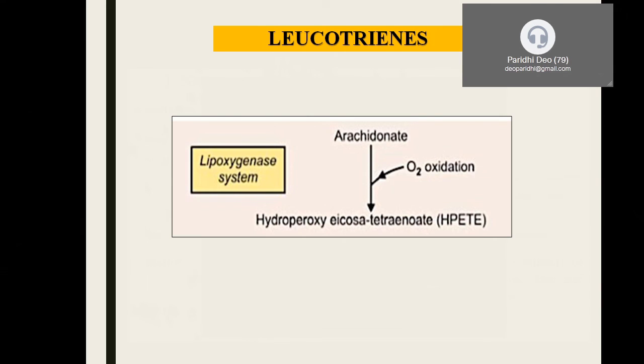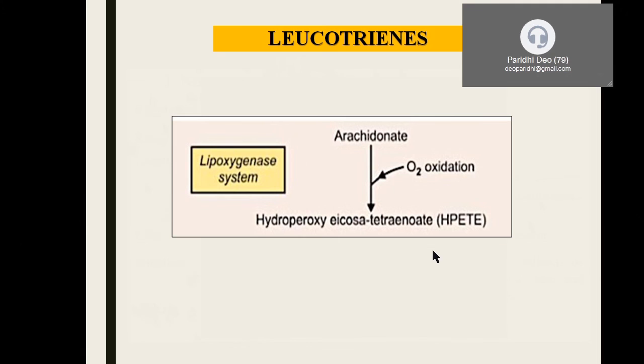Now, what is the fate of this arachidonic acid in this pathway? It is acted upon by the lipooxygenase. I told you any oxygenase for that matter is going to incorporate oxygen atoms into the substrate. Here also both the oxygen molecules are incorporated into the arachidonic acid.